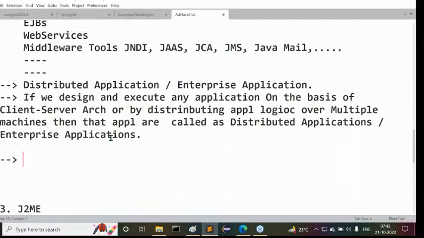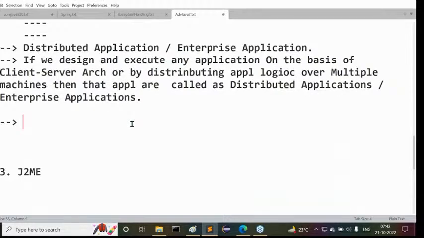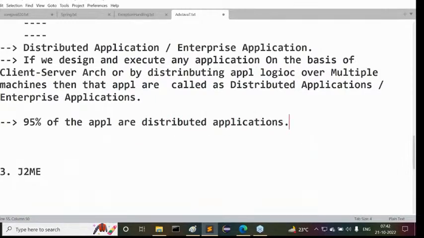Outside, how many applications are enterprise applications or distributed applications? If you observe this, 95% of the applications are distributed applications only.